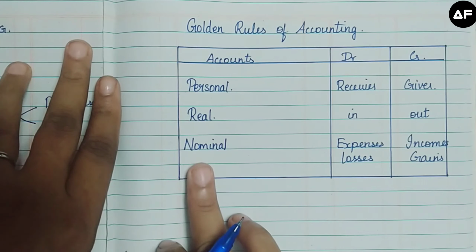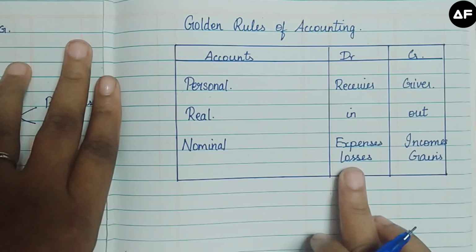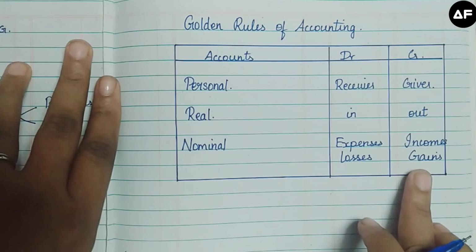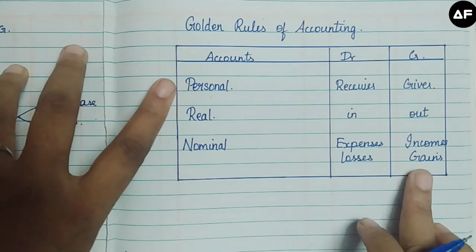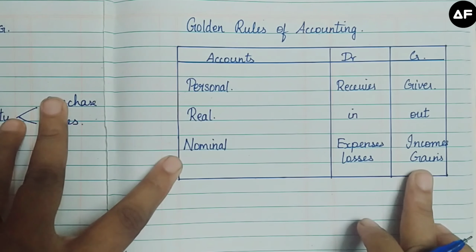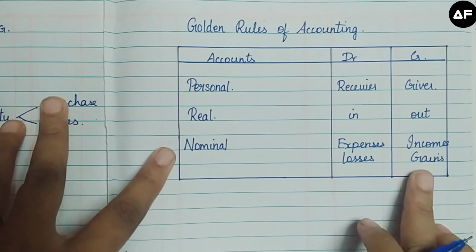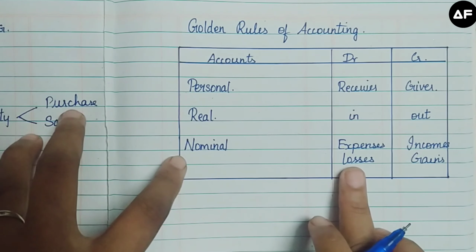Lastly, if you take the nominal account, debit all expenses and losses, credit all incomes and gains. So if you compare these two with the nominal account, it's just going to be the opposite of it. That is, for these two, you had the positive ones on the debit. But for the nominal account, it's a loss or an expense which we have incurred.